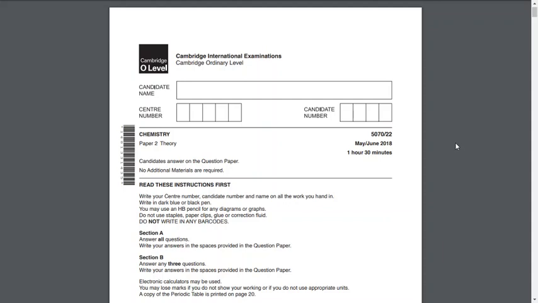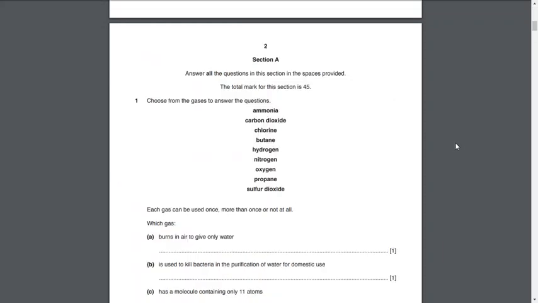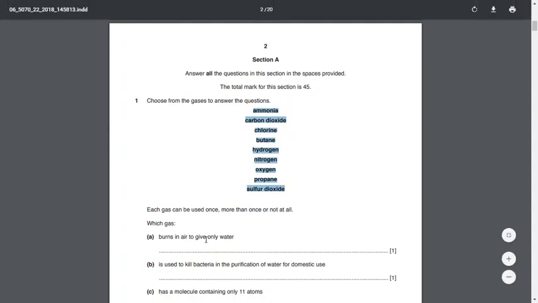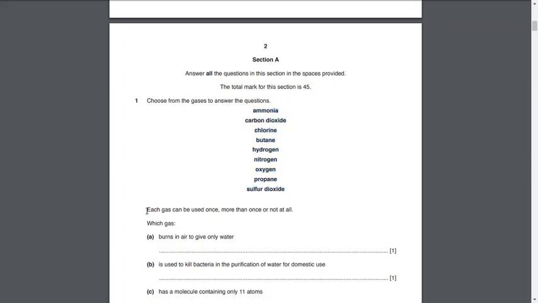Okay, so moving on to this past paper, Section A. Choose from the gases to answer the questions. Let me brief you on this question a little bit. These are just options for these questions, and you need to select the correct option. There's a hint also given to us, or you can say a guide: each gas can be used once, more than once, or not at all.